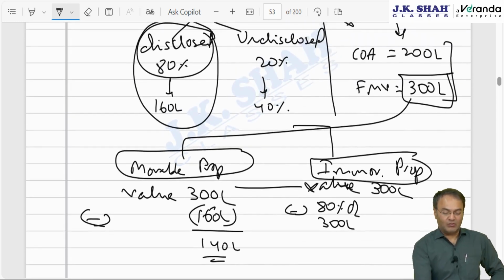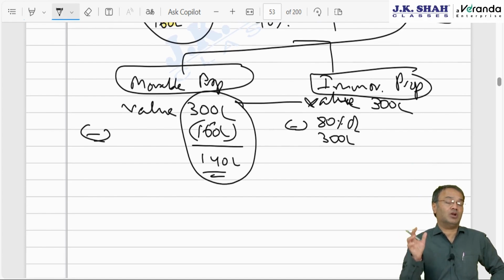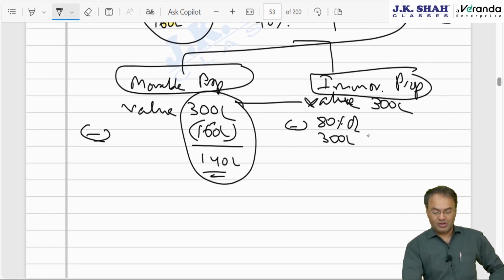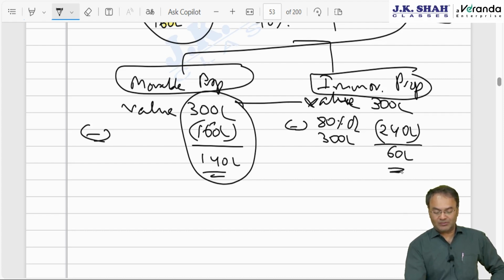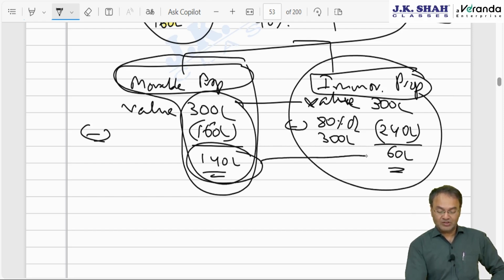Earlier, whatever was disclosed was straight away subtracted; 160 was to be subtracted. We do the same thing today for other than immovable property. For movable assets, we subtract whatever income was disclosed. For immovable assets, we apply the percentage: 240 lakhs, that is 80% of 300 lakh. Only 60 lakhs will be taxable. Same situation: if it is movable property, 140 taxable; if it is immovable property, only 60 taxable.